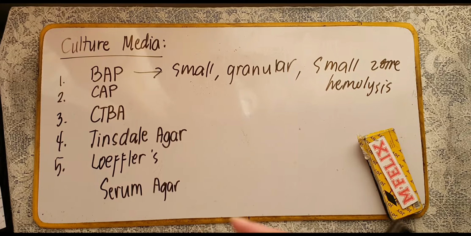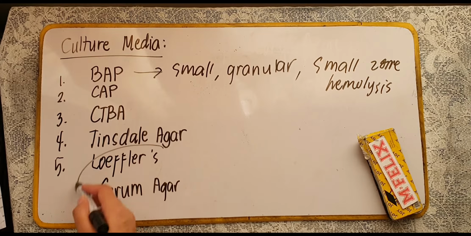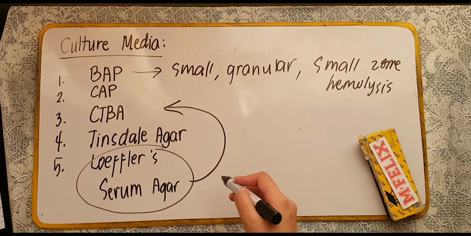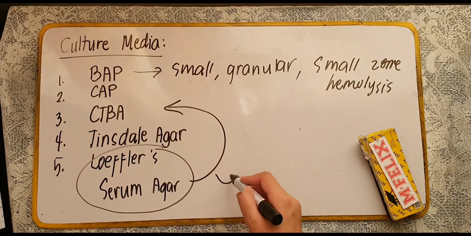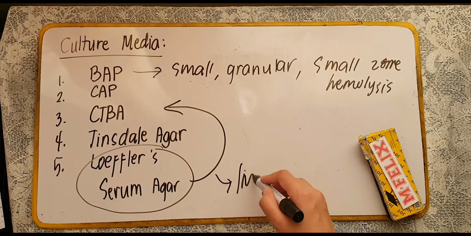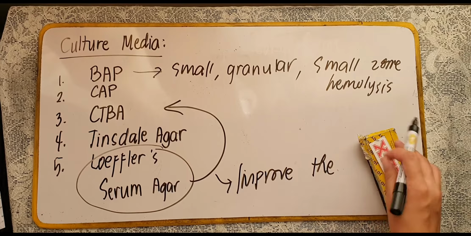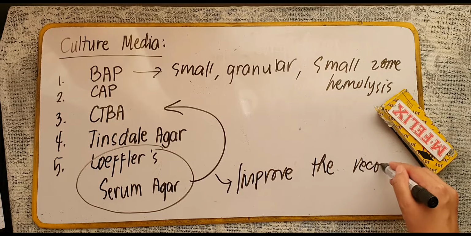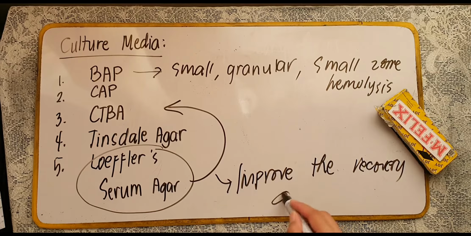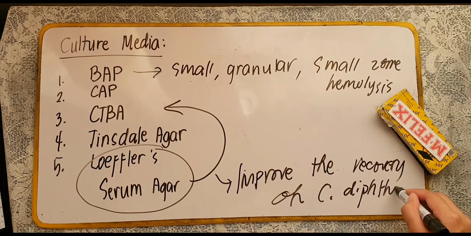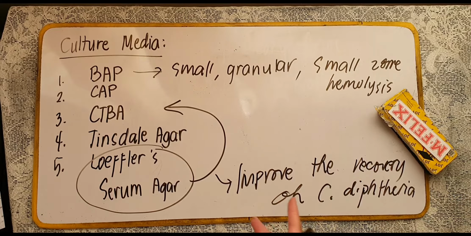Pag magpa-primary inoculation ka sa agar na ito before you subculture it to your CTBA, it will improve the recovery of your organism, Corynebacterium diphtheriae. So to cut it short, ang primary inoculation muna natin should be in this agar.